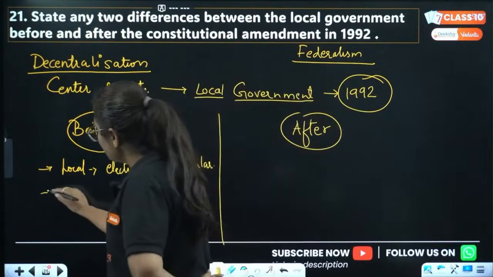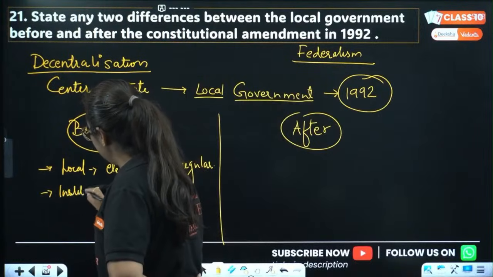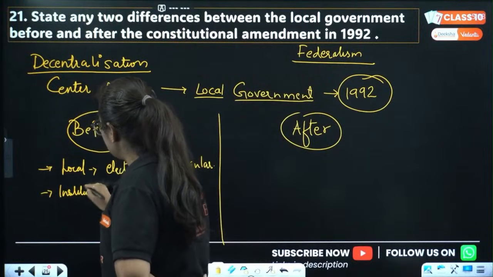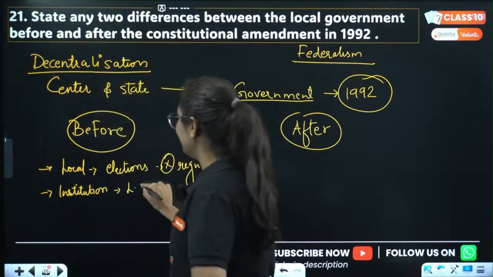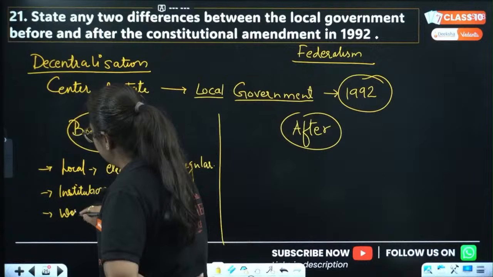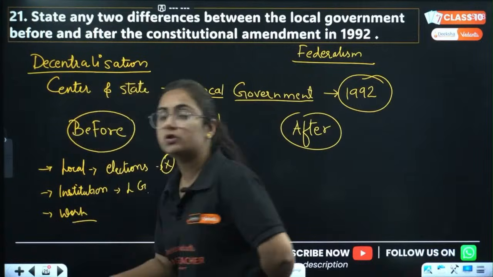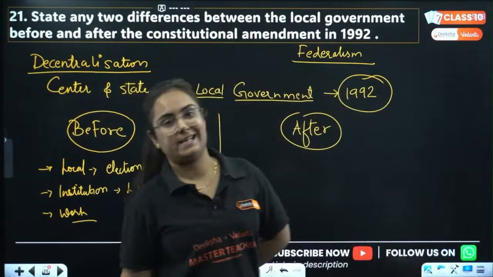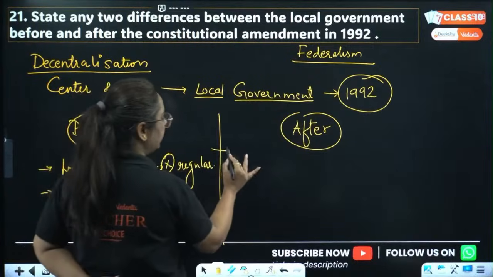There were no institutions, no buildings, no infrastructure related to local government. No work at the local level was done in the manner that it has been done after 1992. So what happened after 1992?